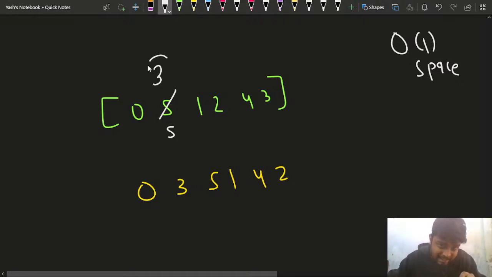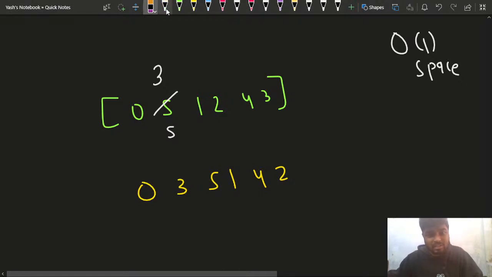Instead of this 5 at this particular position, I want 3, and I have explained already why I want 3 here. But I don't want to lose this 5 as well. Why? Because when I come to this particular index, I know that this 5 was coming here.